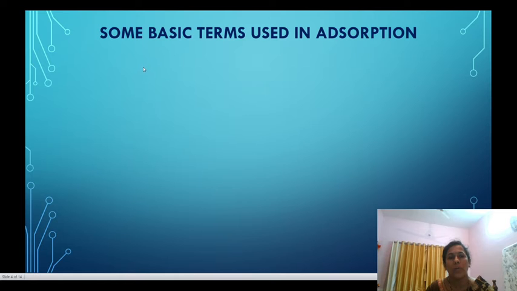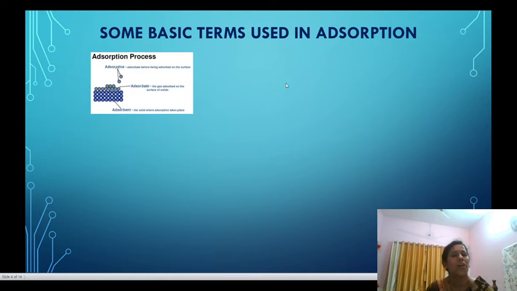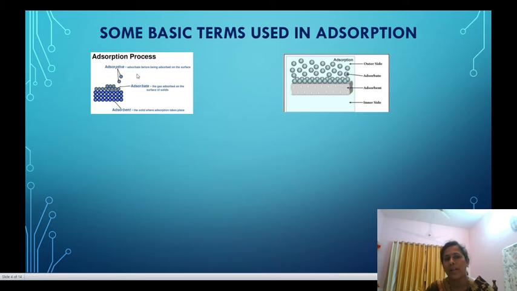Now we are going to see some basic terms used in adsorption. For that purpose, I will give you the diagrammatic representation of an adsorption process. These are the atoms of a solid, which are arranged in a very regular manner. Here this is the adsorbate before being adsorbed on the surface. This is the adsorbate, the gas adsorbed on the surface of the solid, and these are the adsorbent, that is the solid where the adsorption takes place.